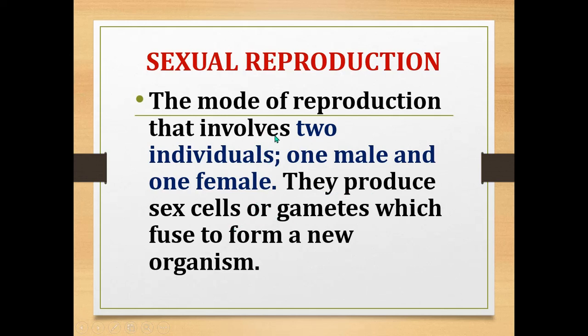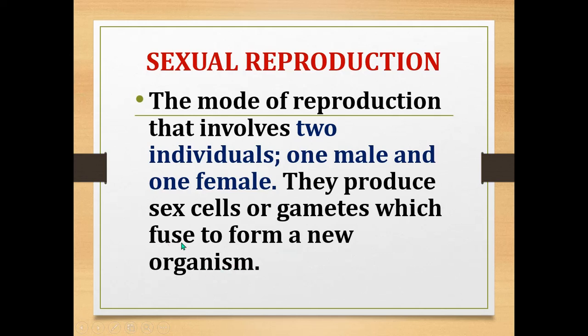So sexual reproduction is the mode of reproduction which involves two individuals, one male and one female, and they produce sex cells, which are also known as gametes. These sex cells produced by male and female fuse to form a new organism.